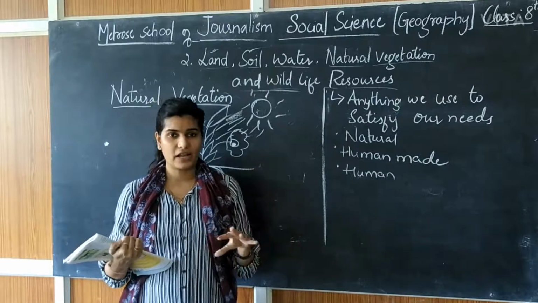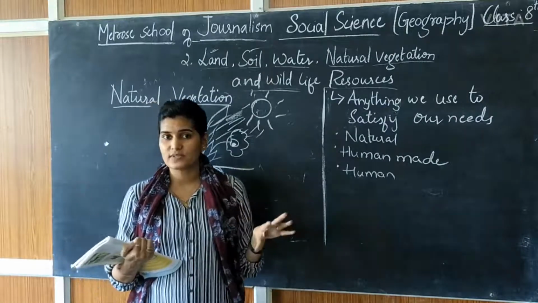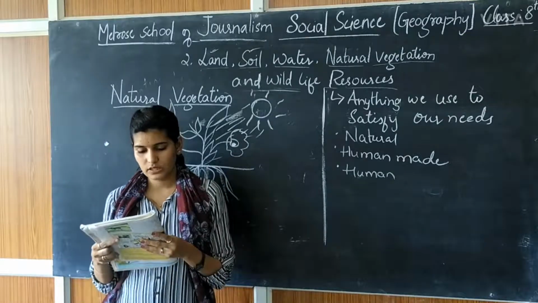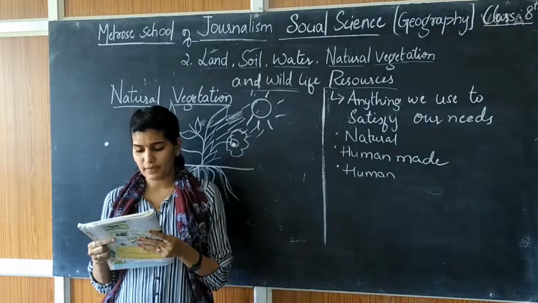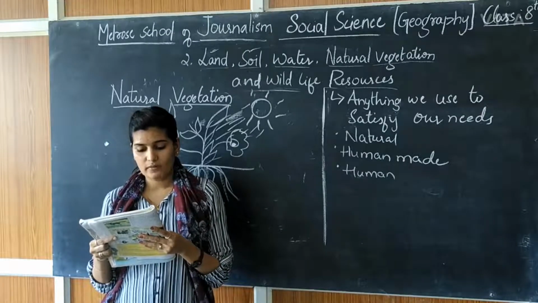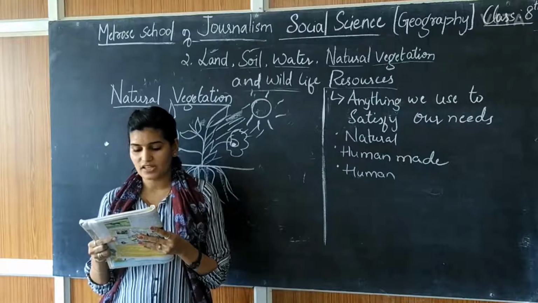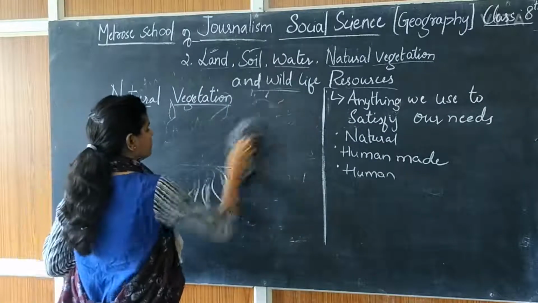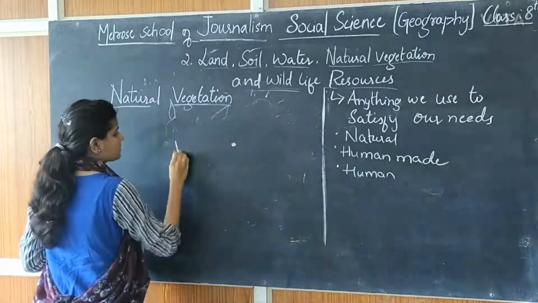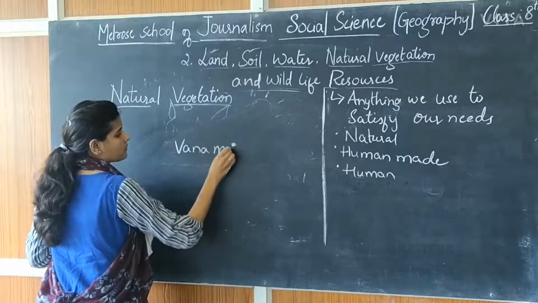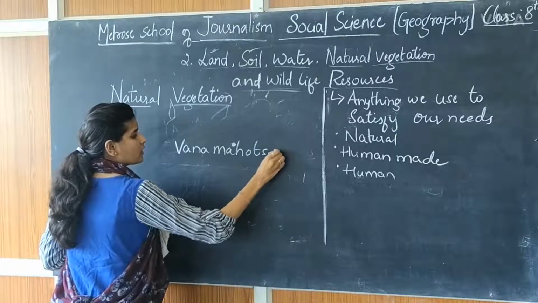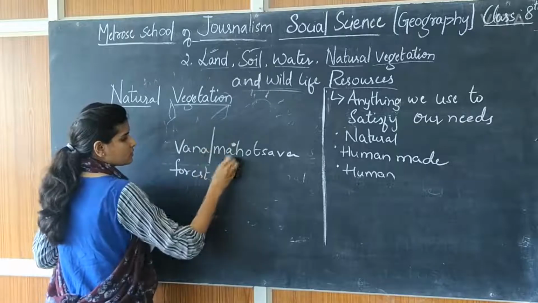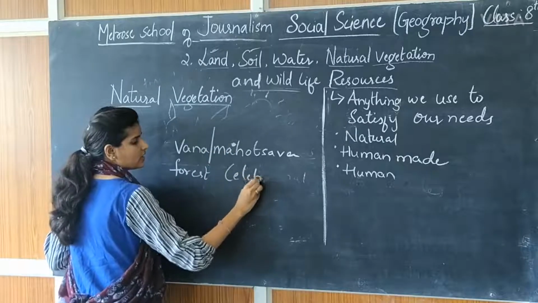For example, I have given you dinosaurs. If we keep on hunting and using them, then they reach a state of extinction. Awareness programs like social forestry and Van Mahotsava should be encouraged at regional and community level. So they are telling Van Mahotsava. Van means forest, Mahotsava means celebration.